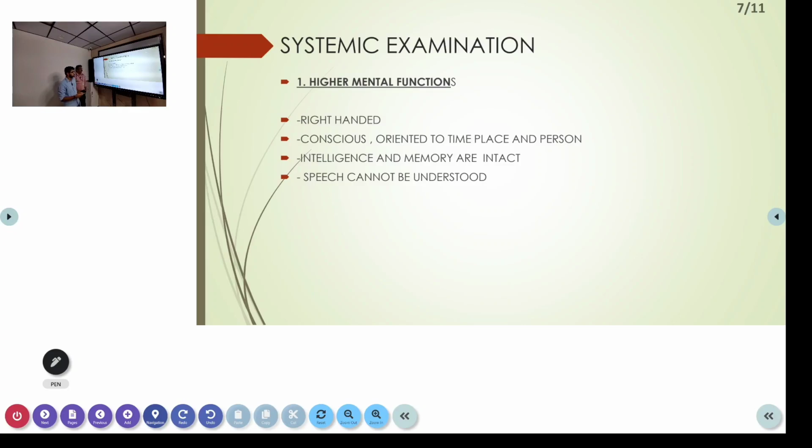The person is right-handed. Is right-handedness important in a neurology case? Yes, sir. The handedness will show us which hemisphere of the person is dominant. In this case, it's the left hemisphere, because in right-handed people, most of them will have left dominance.